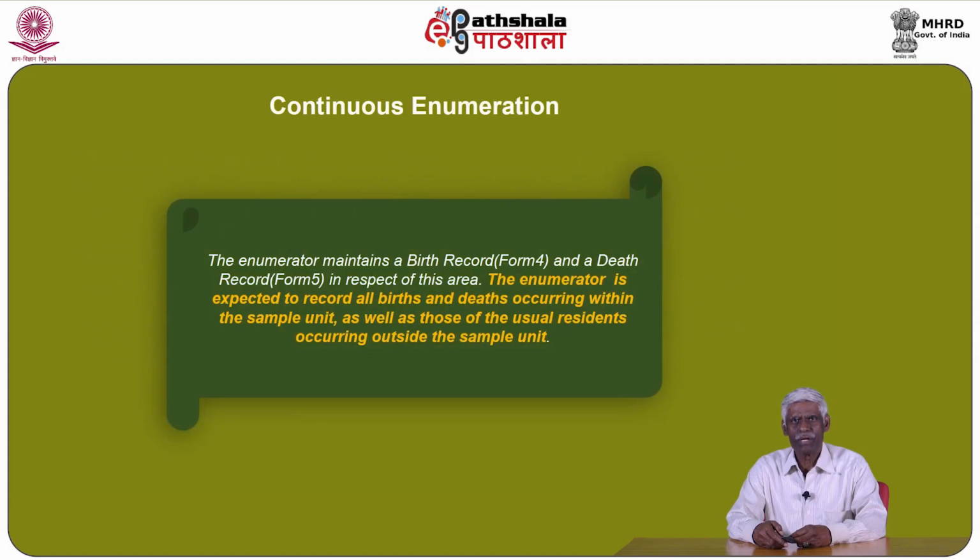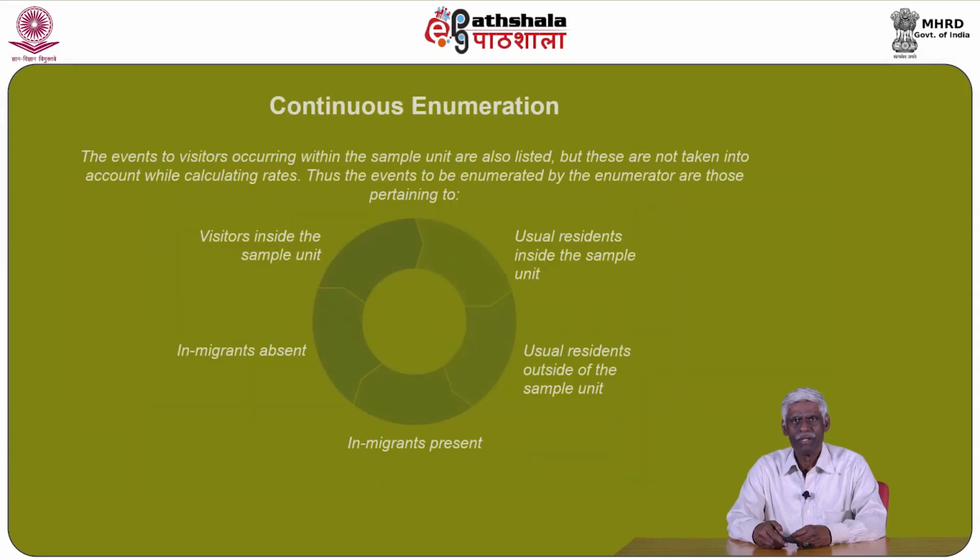The next focus is on continuous enumeration. The enumerator maintains a birth record, that is Form 4, and a death record, Form 5, in respect of this area. The enumerator is expected to record all births and deaths occurring within the sample unit, as well as those of the usual residents occurring outside the sample unit. The events to visitors occurring within the sample unit are also listed, but these are not taken into account while calculating various rates.